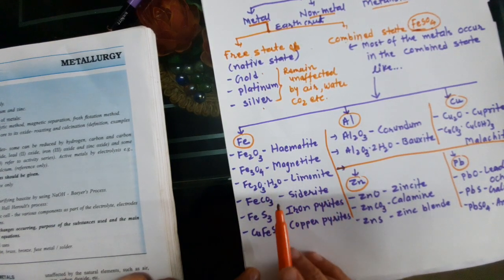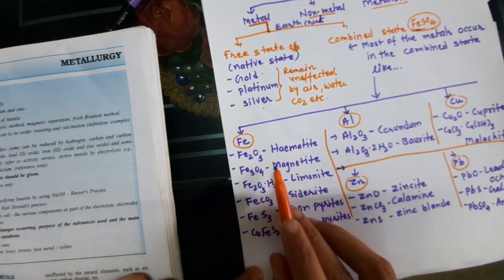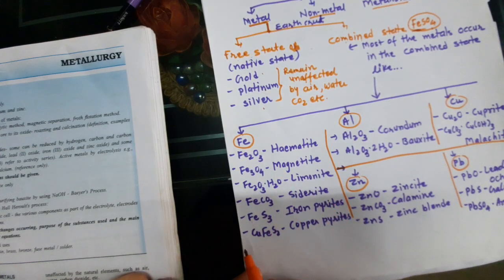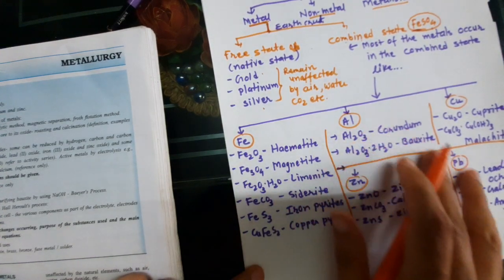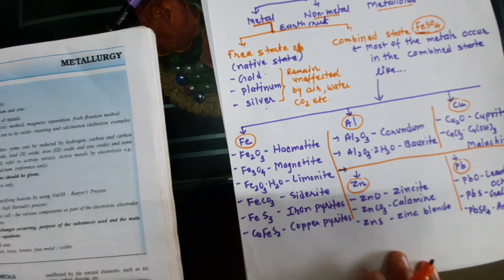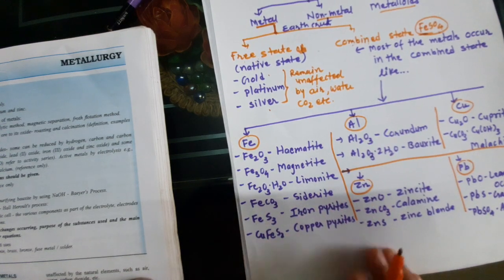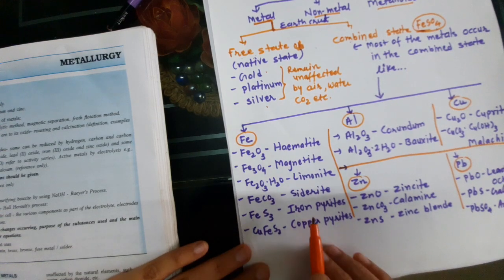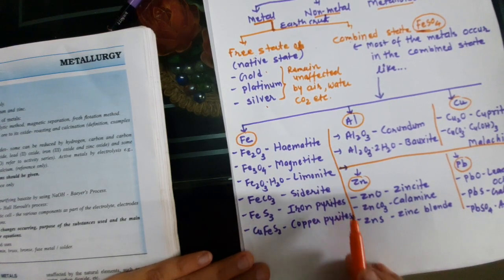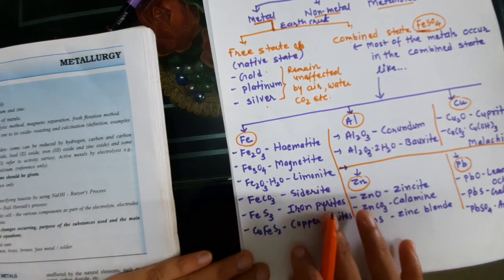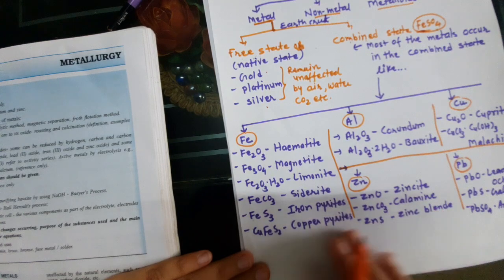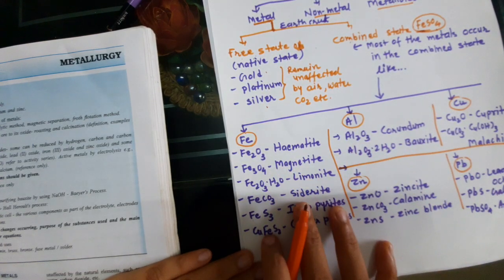In your textbook it is given in a different way, like oxide form of iron, hydride form of iron, carbonate form, sulfide form. But I have made it separate so it will be easy for you to memorize, because it is important. In the exam, in short questions and MCQs, this type of question may come. So you need to remember this.